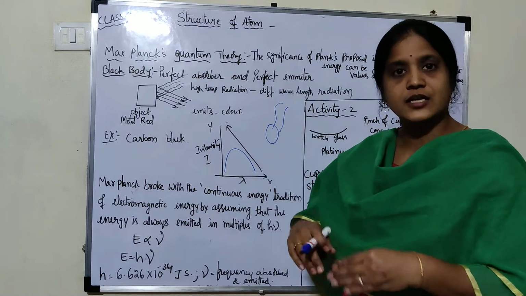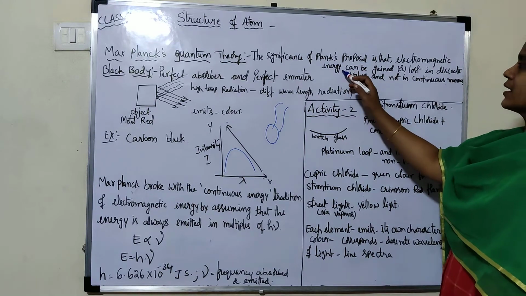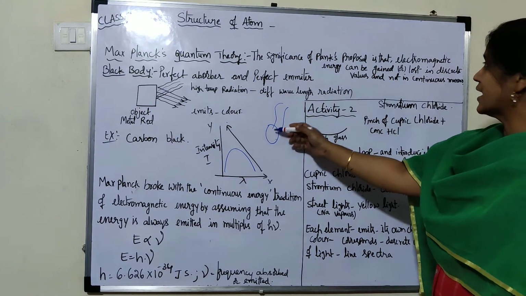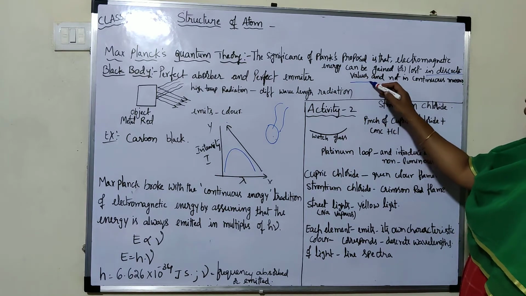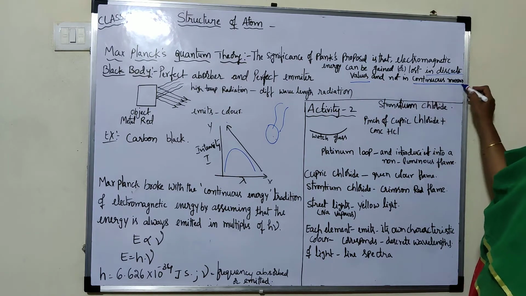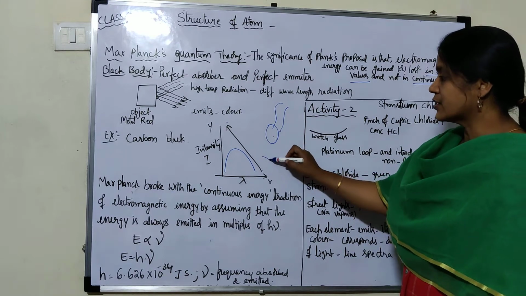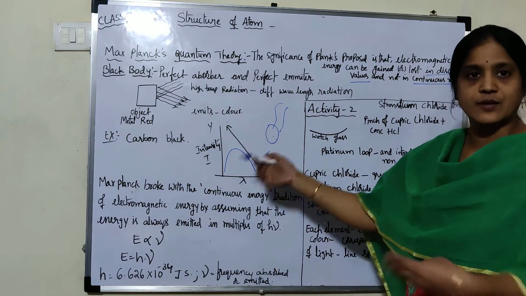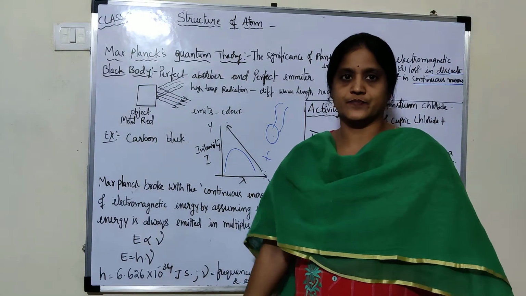It absorbs and it should emit it. So electromagnetic energy can be gained or lost in discrete values and not in a continuous manner. How did he know? By taking the values in the graph, he observed that it is not a continuous process.